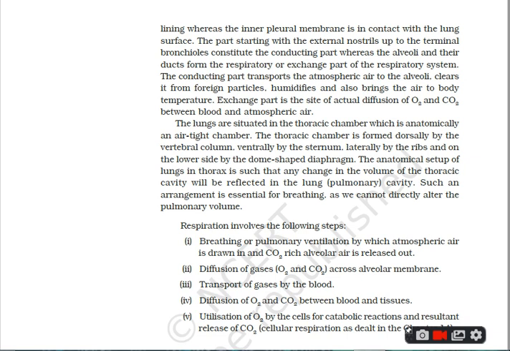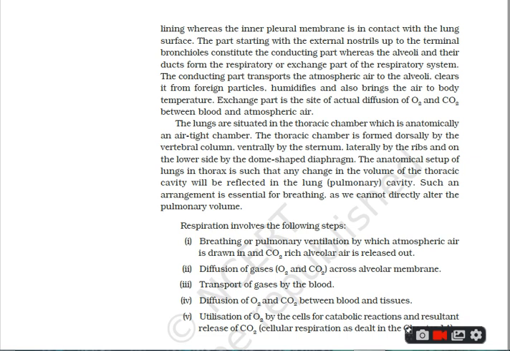First, it helps in transportation of the atmospheric air to the alveoli. Second, it clears the air from foreign particles. Third, it humidifies the air.